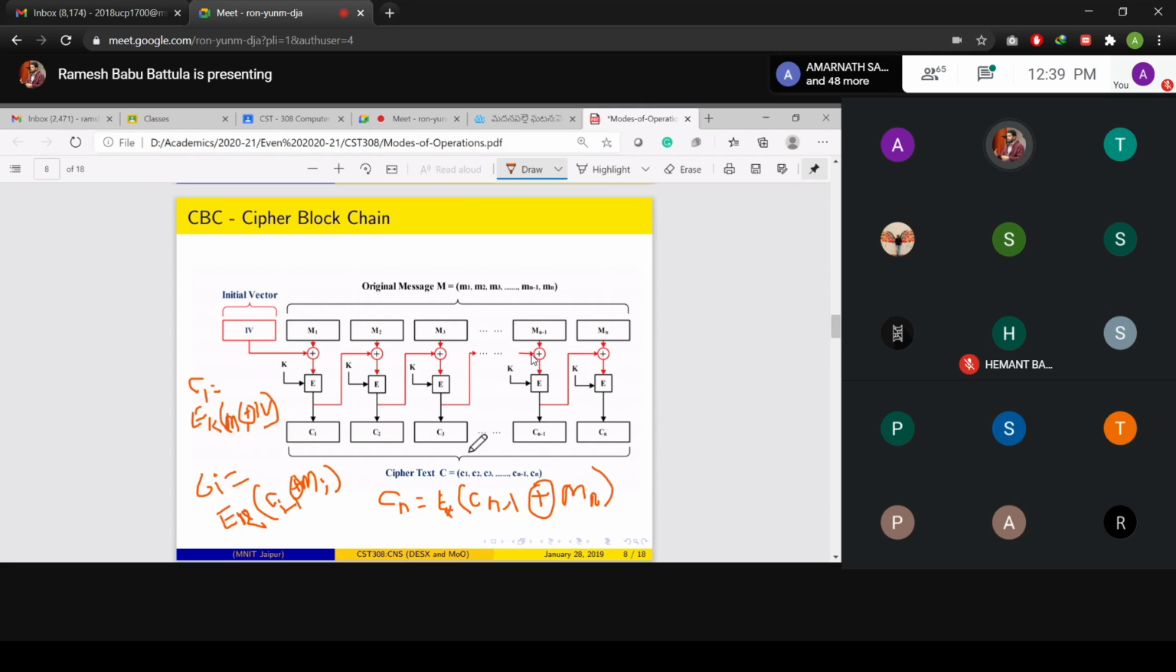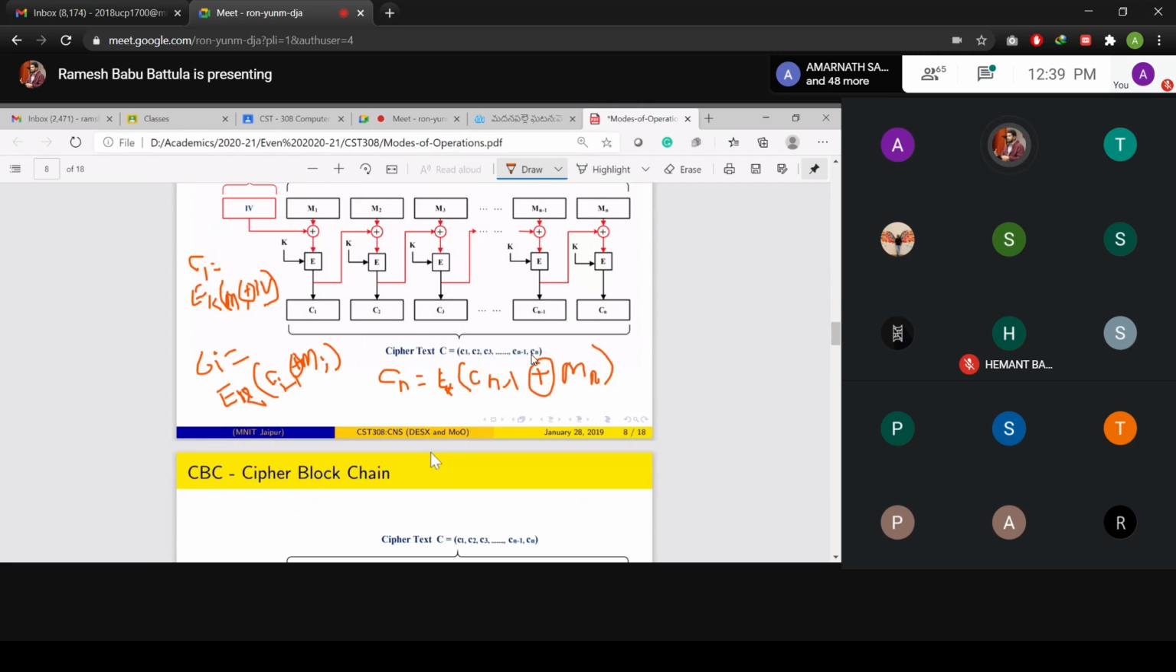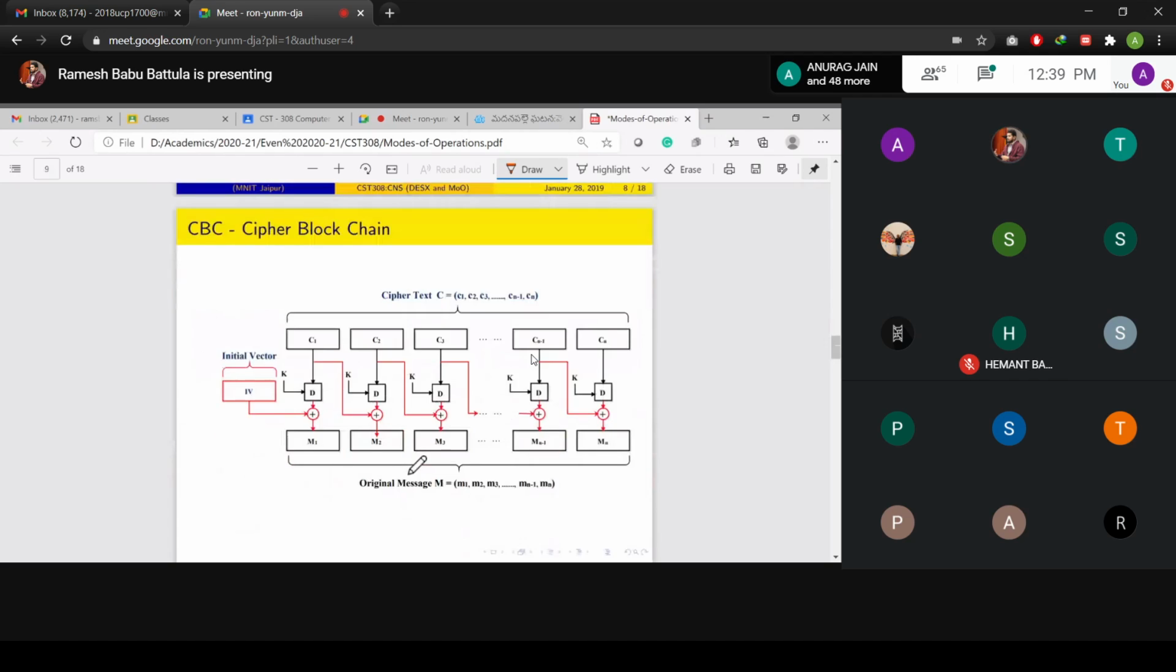How are you going to perform decryption? Simple, with the reverse process. Reverse process means you have C1, C2, C3, up to C(n-1) and so on. You provide those as input to your D. Whatever output comes out, you provide as input to your XOR function. The XOR function has two inputs: one is IV, the other is the decryption output. Now I want to get back my M1.